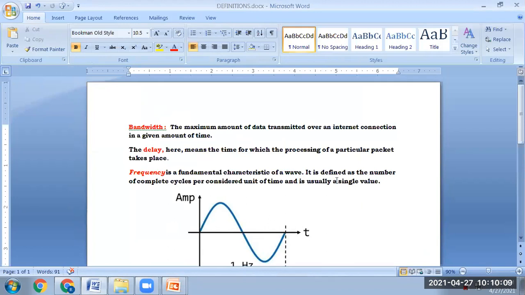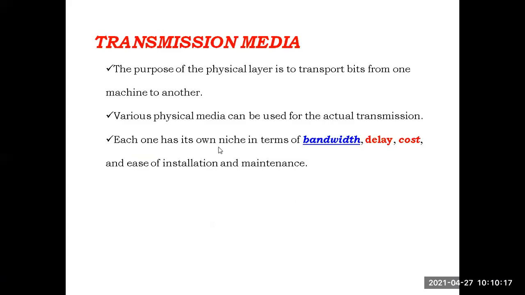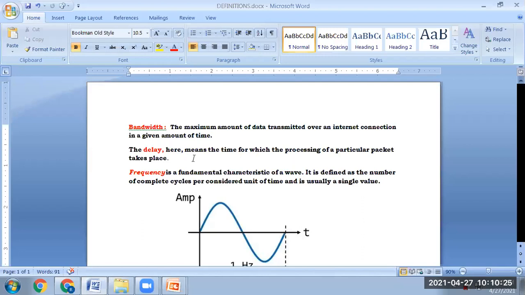The second definition we have to know is delay. Already in the PPT we have seen that one more difference between the various transmission mediums is delay. What is meant by delay? How can we define this? Delay means the time for which processing of a particular packet takes place. In computer networking, delay means the time taken for processing data packets or data units, making them ready. The time taken for making them ready is called delay.